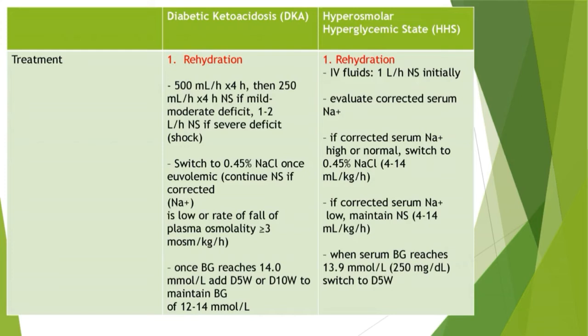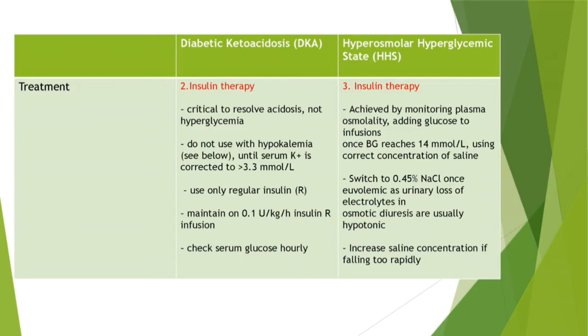Hyperosmolar hyperglycemic state treatment, rehydration therapy. IV fluid: 1 liter per hour normal saline initially. Evaluate corrected sodium. If corrected serum sodium is high or normal, switch to 0.45% NaCl. If corrected serum sodium is low, maintain normal saline, 4 to 14.